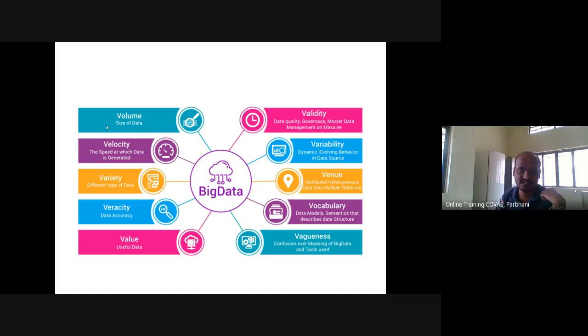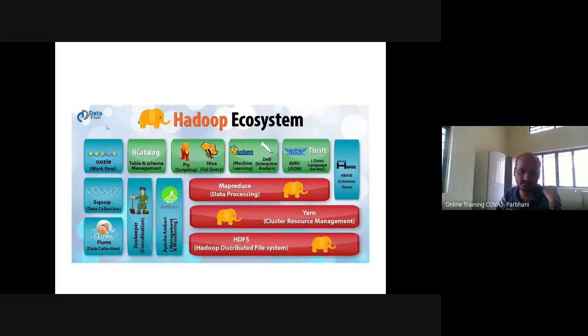When we say big data, it is about volume, validity, variability, venue, vocabulary, vagueness, value, veracity, variety, velocity. A lot of data is coming at a fast pace. So this is the Hadoop ecosystem. We will try to go fast and come to the practical aspect.